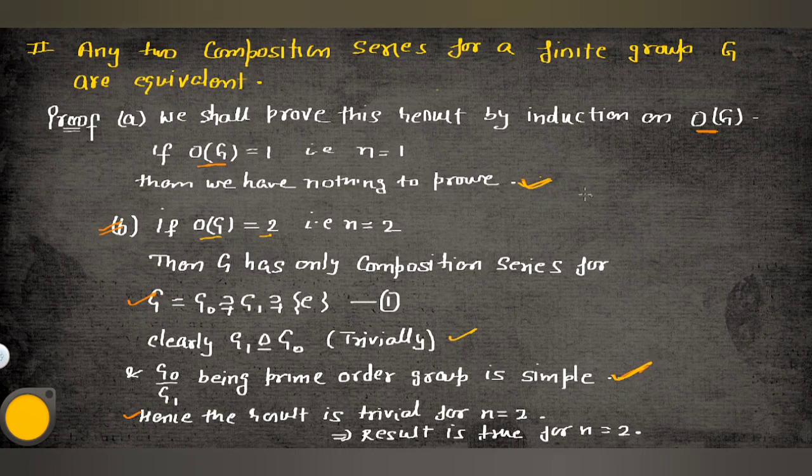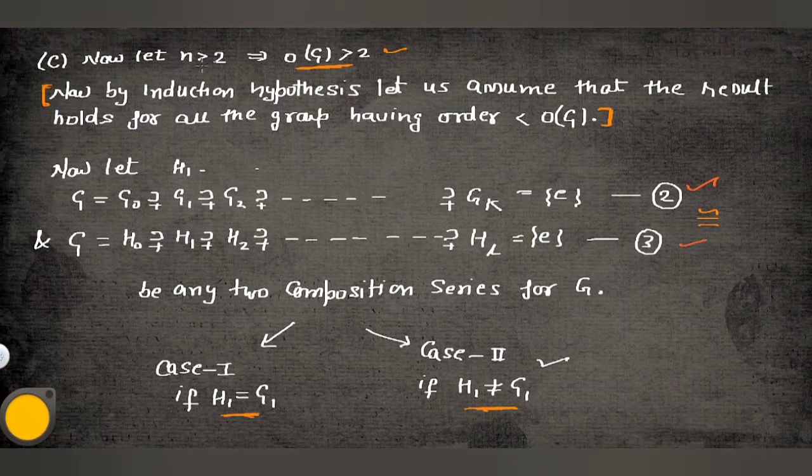So if the order is 1, the result is true. If the order is 2, the result is true. What will happen if the order is more than 2? Let the order of G be greater than 2. Now we suppose that the theorem is true for all groups having order less than that of G. By the induction hypothesis, let us assume that the result holds for all groups having order less than G.